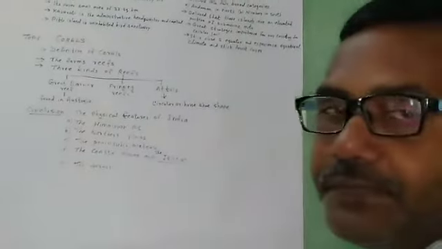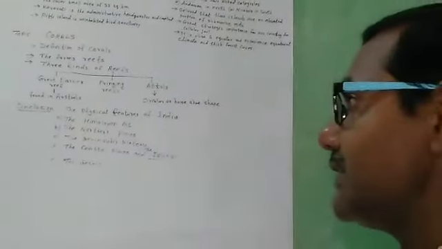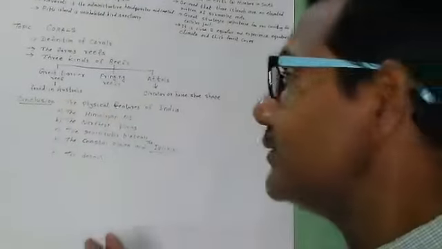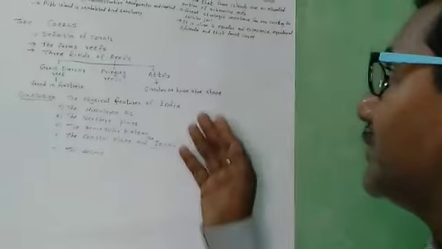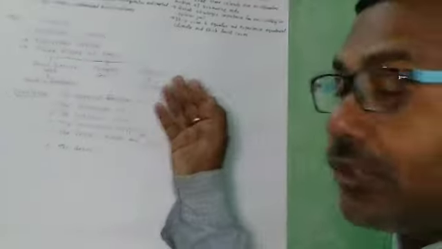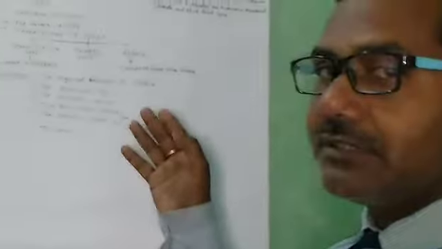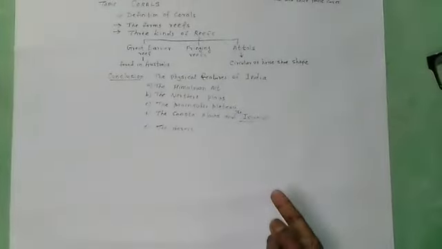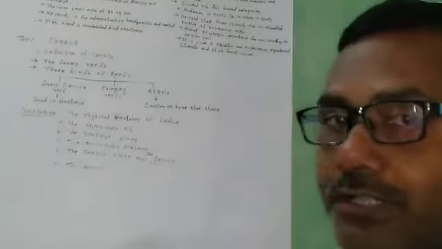The Great Barrier Reef is found in Australia, and the atolls are circular or horseshoe shaped. It looks like a horseshoe shape or a circular form.